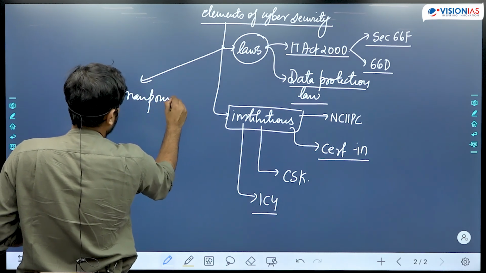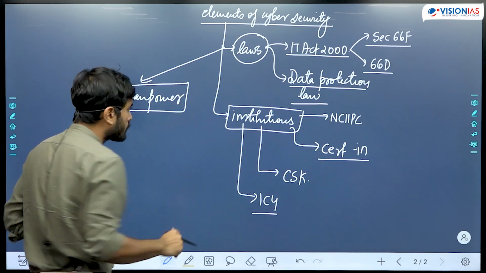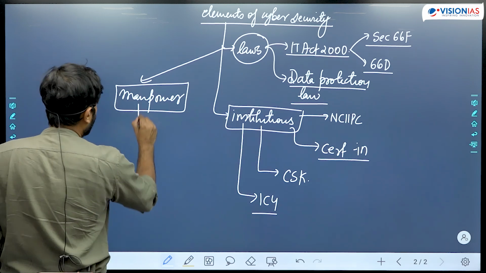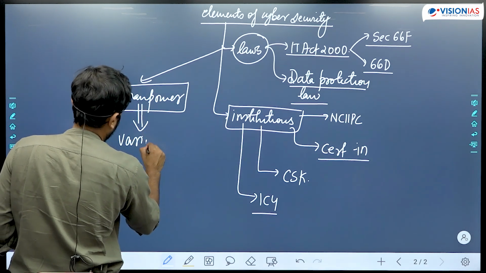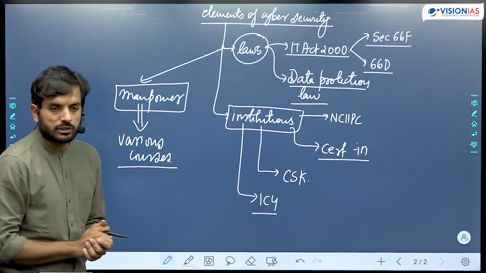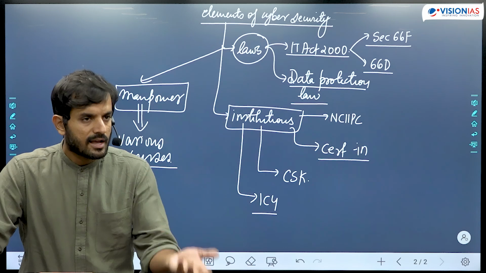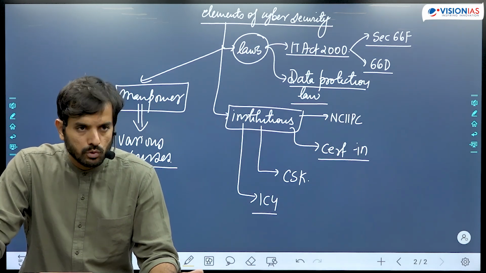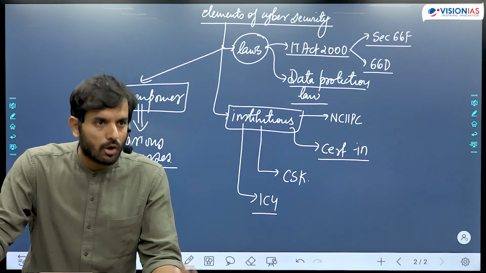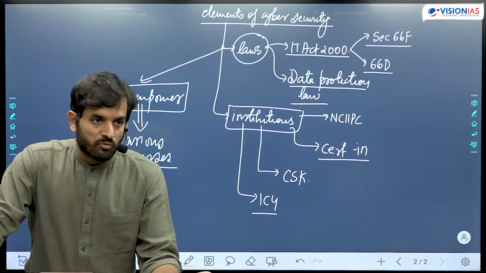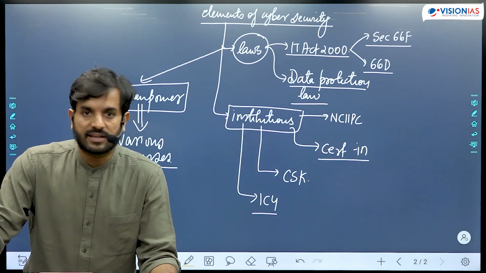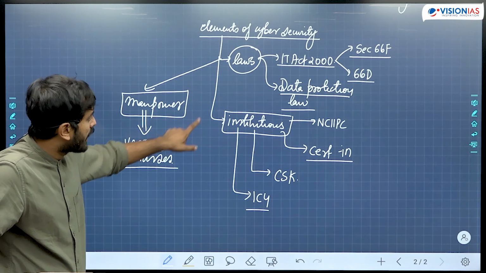right? Manpower. So that is that you train individuals, cyber security professionals. So for example, we have introduced various courses in India to deal with the cyber security and data protection issues in various law universities, some of the IITs, etc. Courses have been introduced to train people in cyber forensics, to train people in cyber laws, to train people in various methods of trying to overcome the hackers, etc. and all of that. So you could give examples of elements of cyber security.